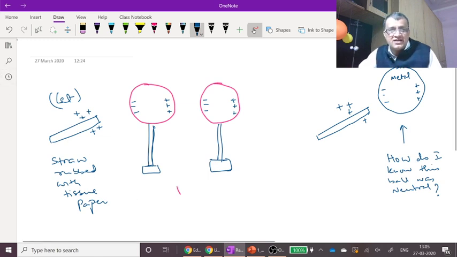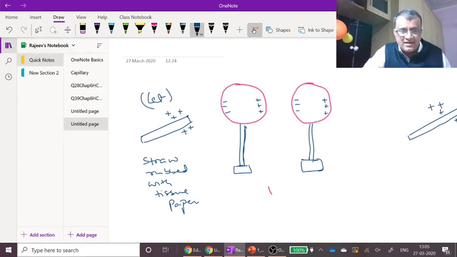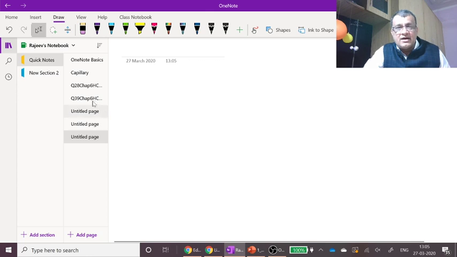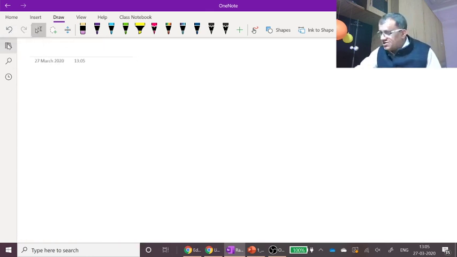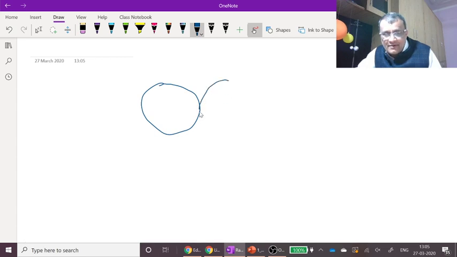Let me add one paper to it, and let me draw this. So the situation now is that there is one ball, there is another ball which is touching it, and they are on a stand.